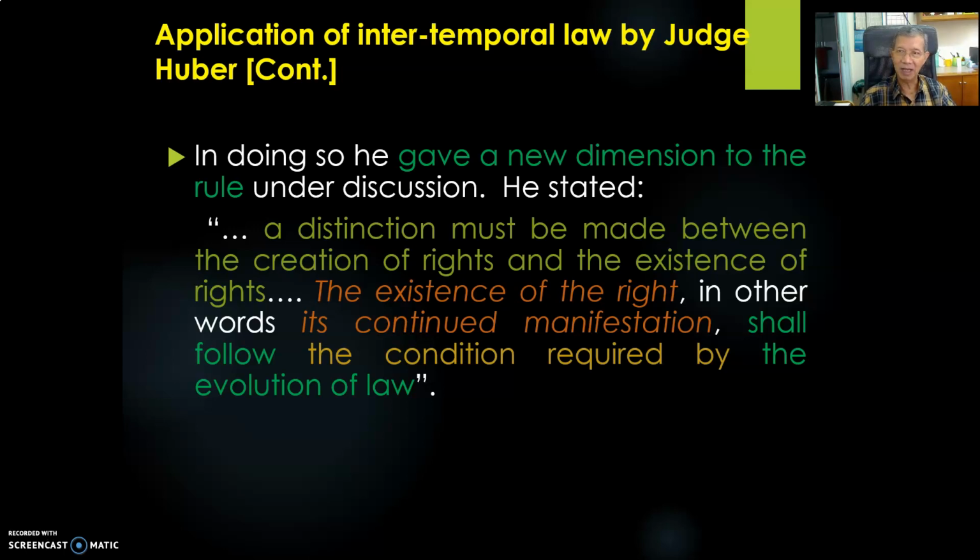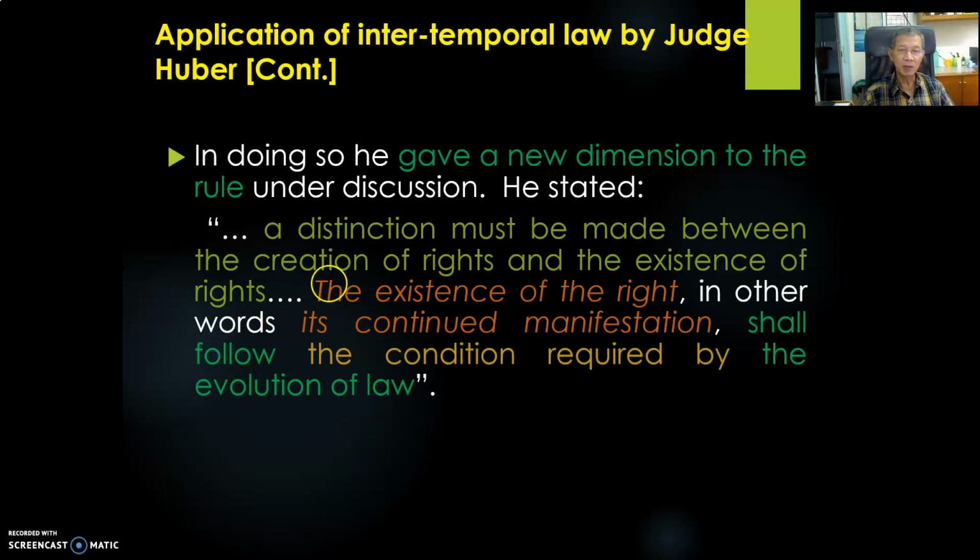A fact, a situation, an event has to be determined according to the law which is contemporary to that fact or that situation or that event. Meaning that whether the Spanish discovery was valid or not was to be determined according to the 16th century international law, not the current law. This is the original intertemporal law. But Judge Huber made an amendment to this original intertemporal law and gave it a new dimension. So according to Judge Huber, what is his new dimension, or what is his amendment to the original intertemporal law?